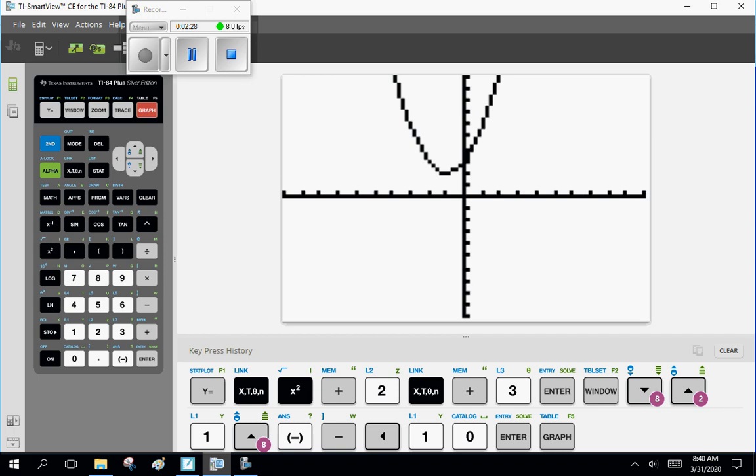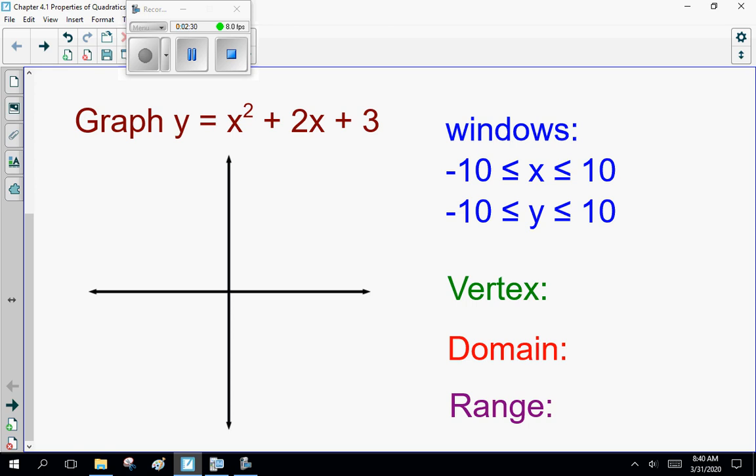That's what I got. So x squared plus 2x plus 3. Now, where's the vertex? The vertex is the bottom part here.